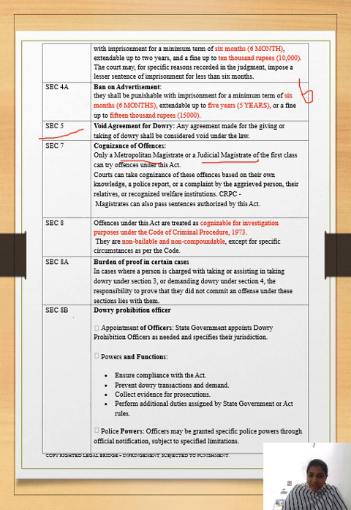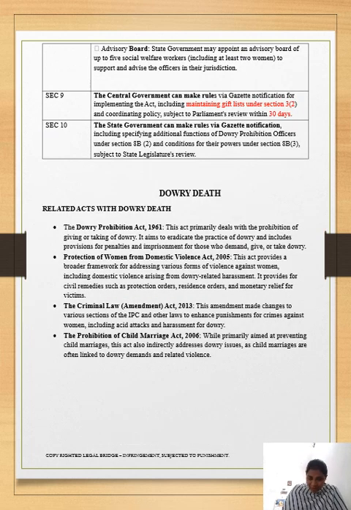If you go to Section 8B, a Dowry Prohibition Officer can be appointed by the state government, and an advisory board can be constituted under Section 8B by the state government to ensure that everything is running fine. So these are the very important sections under the Dowry Prohibition Act. What are the important sections?